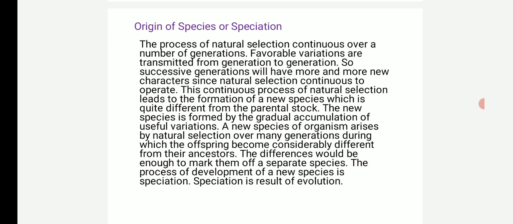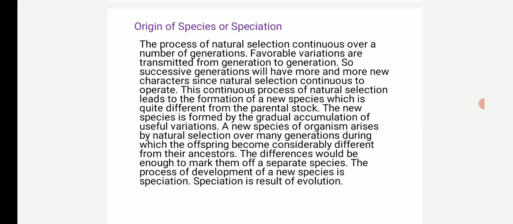So successive generations will have more and more new characters since natural selection continues to operate. This continuous process of natural selection leads to the development of a new species which is quite different from the parental stock. The new species is formed by the gradual accumulation of useful variations.